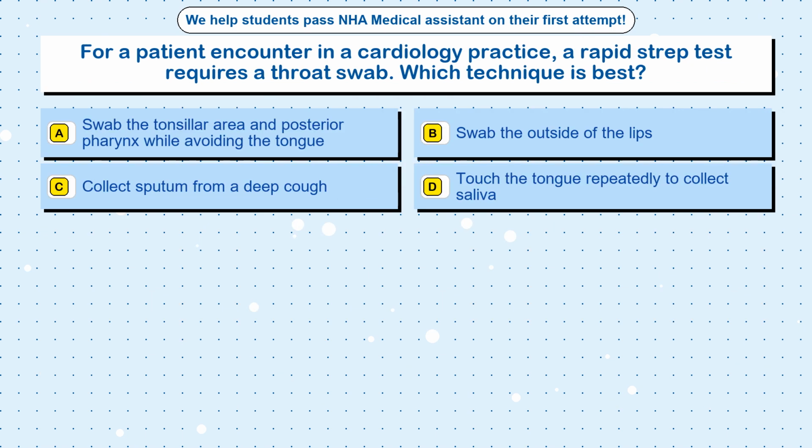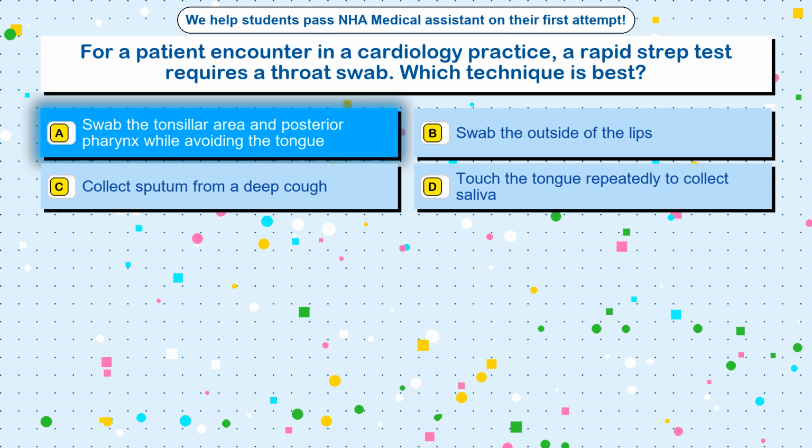Question 28. For a patient encounter in a cardiology practice, a rapid strep test requires a throat swab. Which technique is best? Option A. Swab the tonsillar area and posterior pharynx while avoiding the tongue. Option B. Swab the outside of the lips. Option C. Collect sputum from a deep cough. Option D. Touch the tongue repeatedly to collect saliva. The correct answer is option A. Swab the tonsillar area and posterior pharynx while avoiding the tongue.